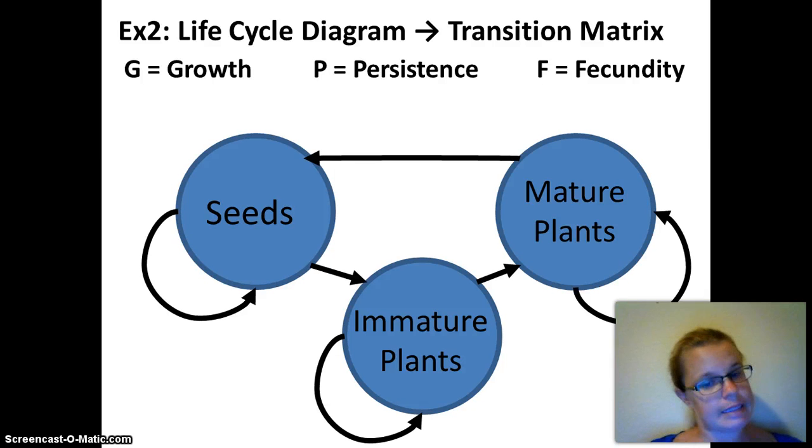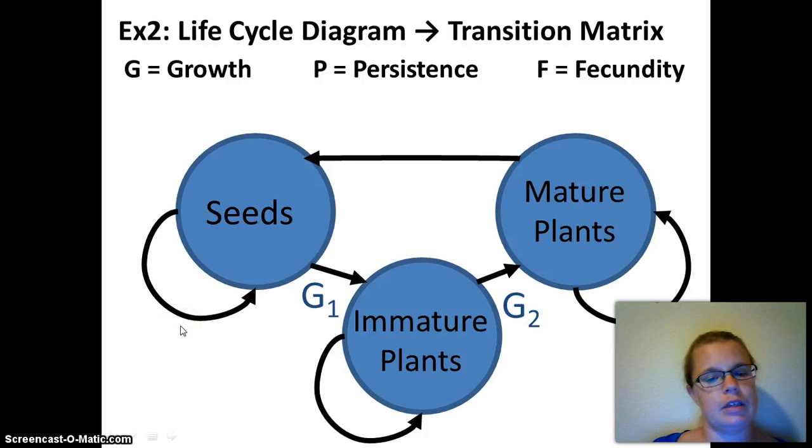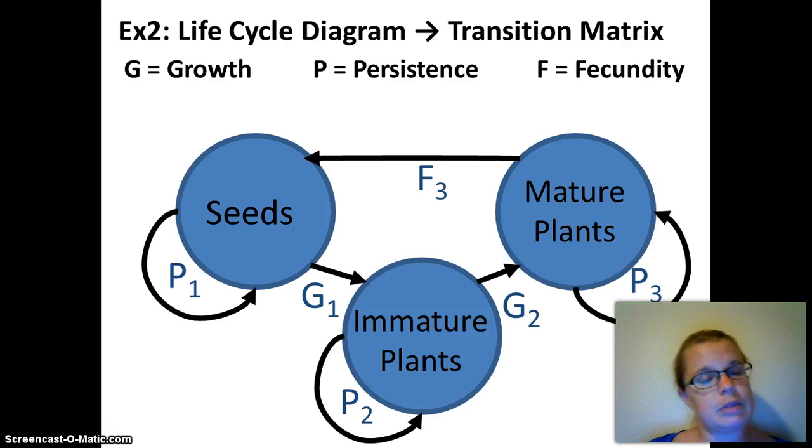This is for a plant that has seeds, immature plants, and mature plants. It's very similar to the last example. Can you notice what the difference is? Did you notice? You can stay a seed for more than one time step. That's the main difference. So again, growth from seeds to immature plants, growth from immature plants to mature plants, persistence in all 3 stages, and fecundity only of mature plants, F3. In this case, we'll use 1, 2, and 3.